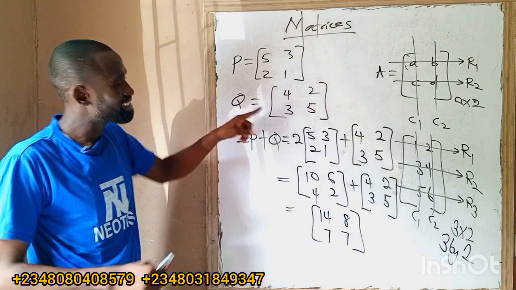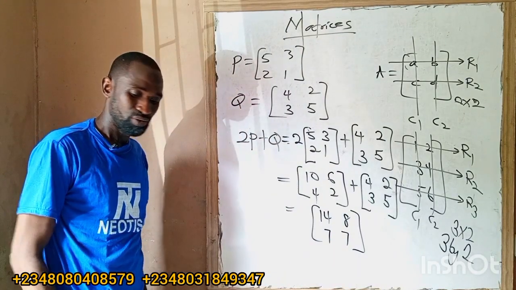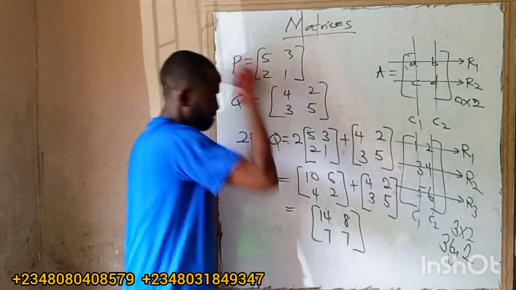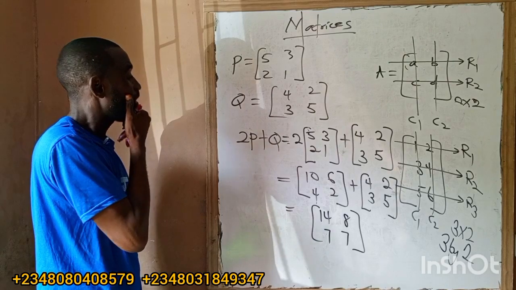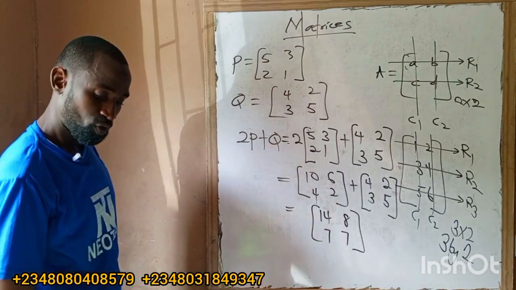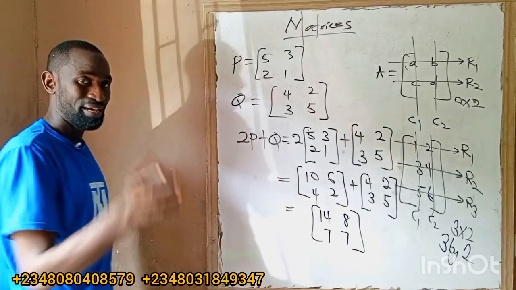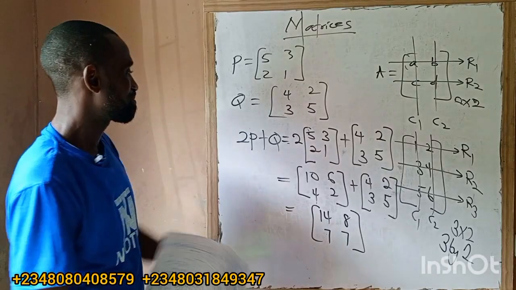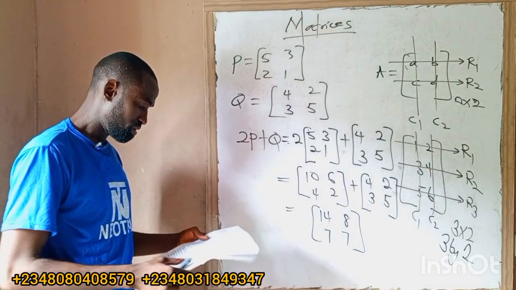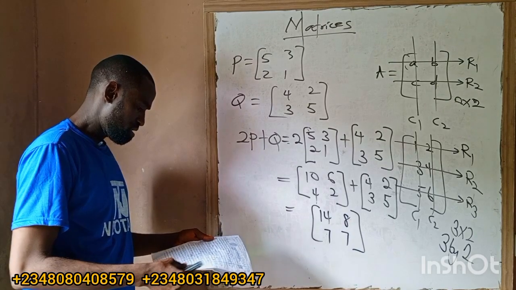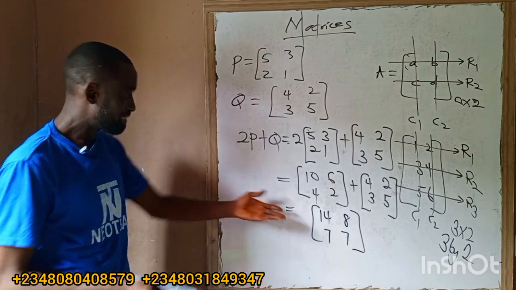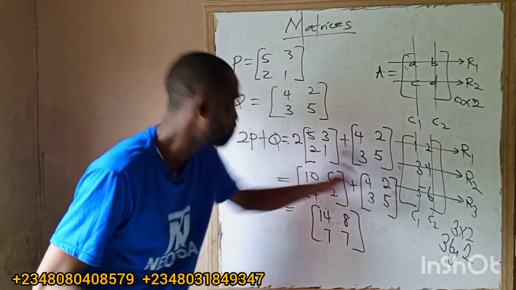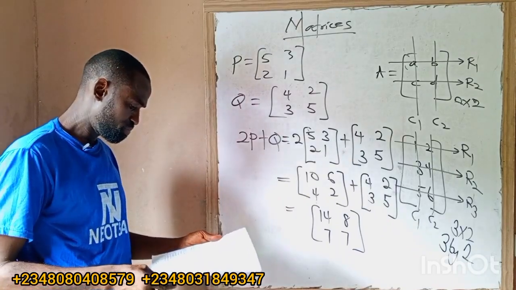This is how to add. You can only add matrices if they have the same order. Why did I add this one? Because this is 2 by 2 and this is 2 by 2. They are of the same order. That was the reason why I added them. If they are not of the same order, I can't add them. Please don't try it. Don't even dare. So now, how do you subtract matrices? It's the same thing. If you put minus here, you just say 10 minus 4, 6 minus 2. Okay, so it's as simple as that.